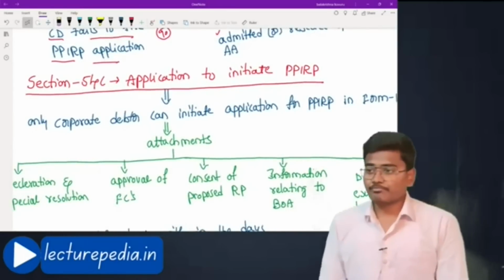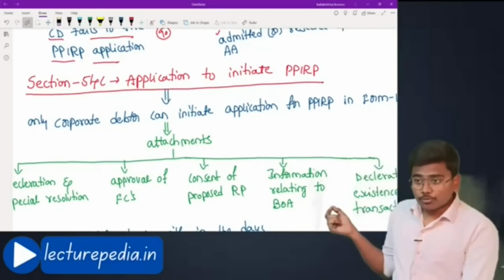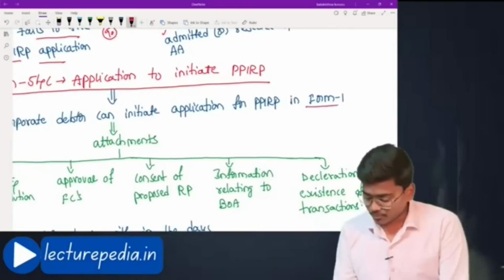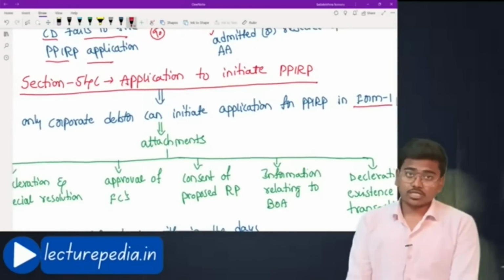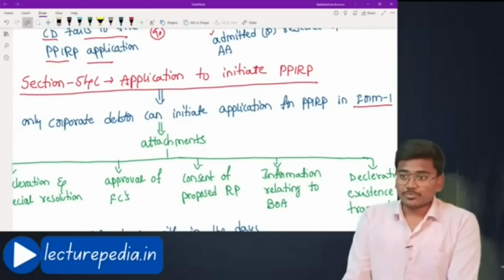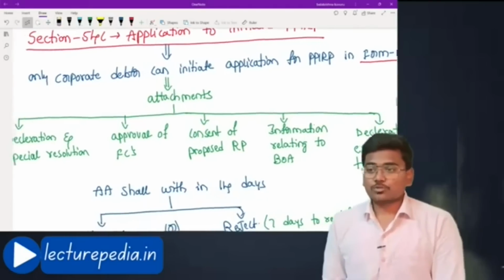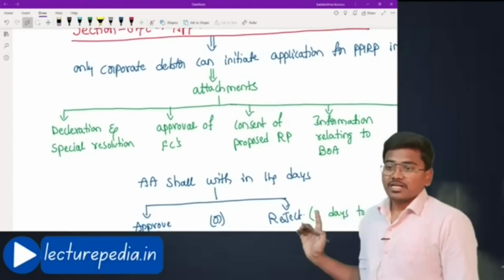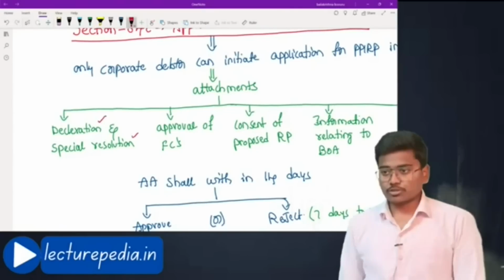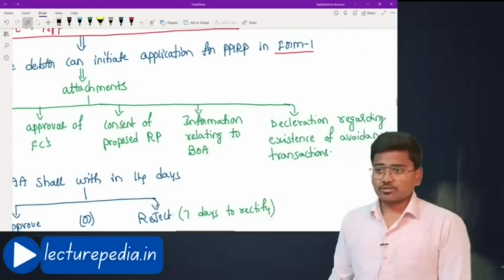Section 54C, application to initiate PPIRP. Only corporate debtor can initiate application for PPIRP in Form 1. Okay, it is very important to note that only corporate debtor can initiate application under this PPIRP. Now, along with the application, there are some attachments that have to be provided. What are they? Declaration and special resolution. Declaration by board of directors, special resolution by members. Approval of financial creditors, that is 66% of financial creditors.